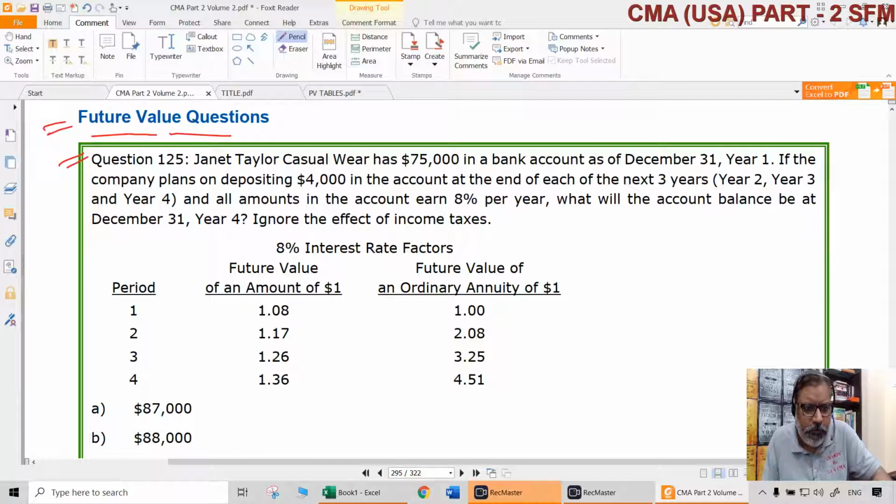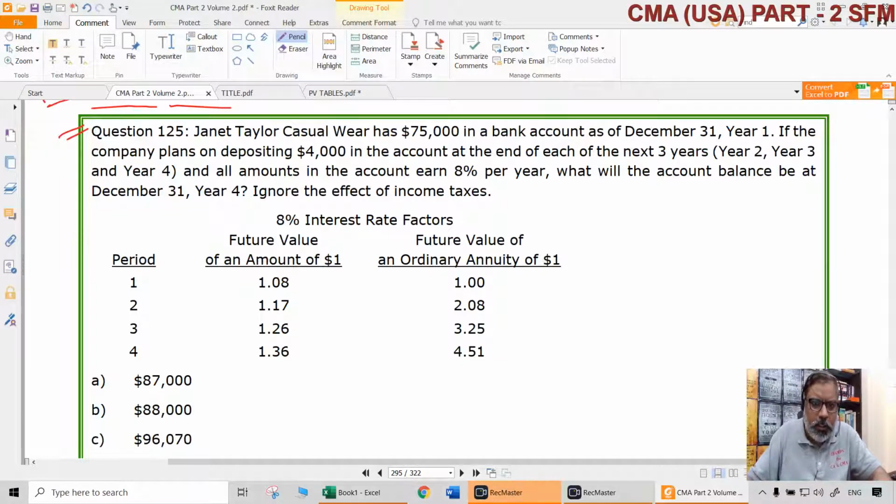Question number 125. Look at this. Janet Taylor Casual Wear has $75,000 in a bank account as of December 31st, year 1, end of the year.